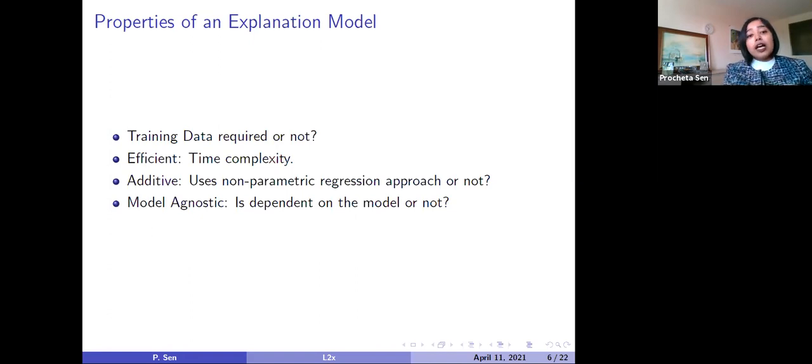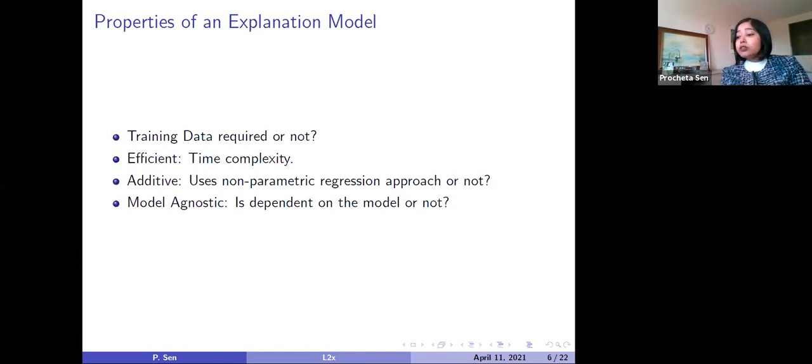And the fourth property is model agnostic. While explaining a model, we are talking about two different models. One is the model itself, which we are going to explain. Another is the explanation model. So we need to understand whether the explanation model is dependent on the particular model which we are going to explain or not.